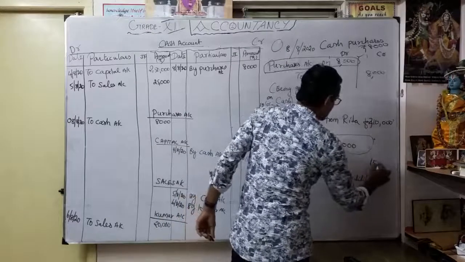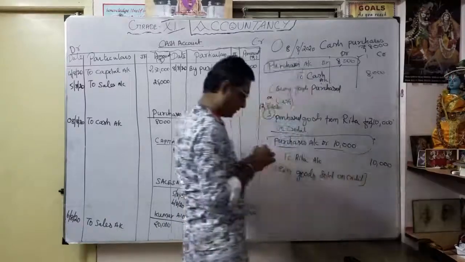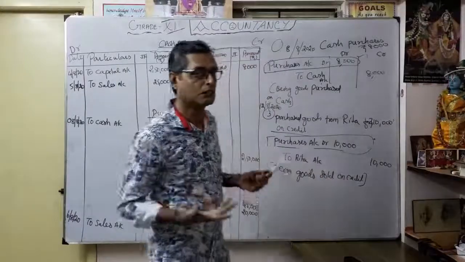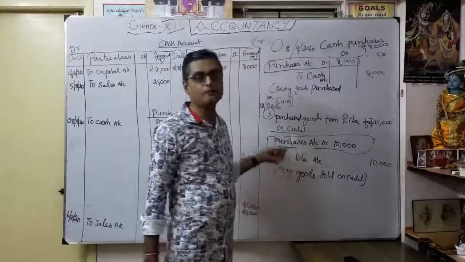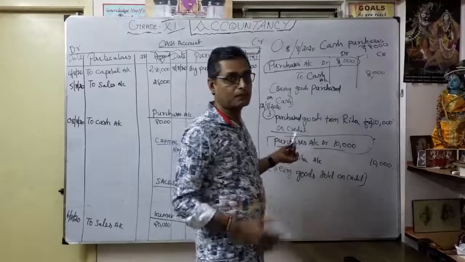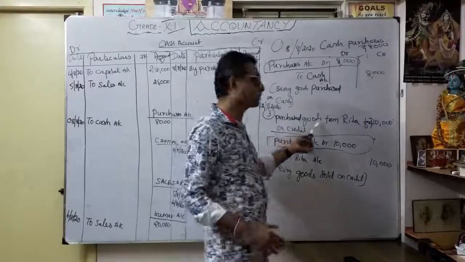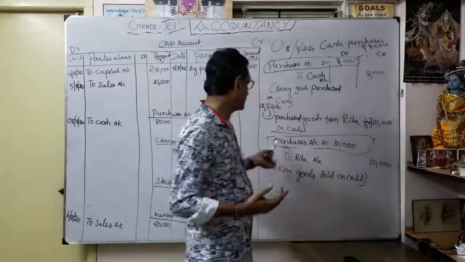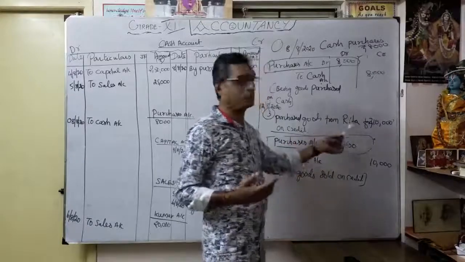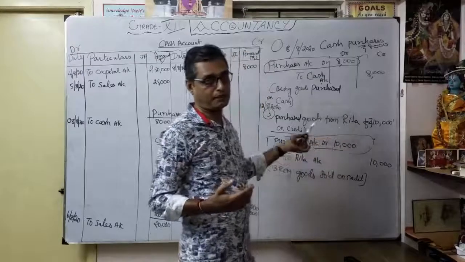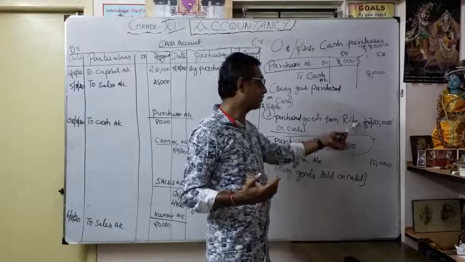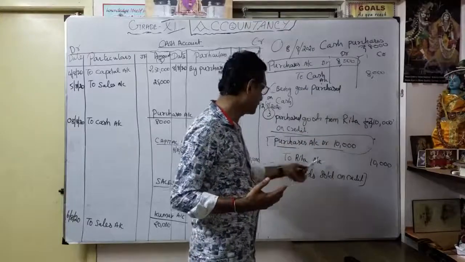How much? 10,000. So what is the meaning of the debit and credit? You want to confirm whether my journal entry is correct or not. So as a purchase account, why am I debiting purchases? Because purchases come under nominal account. So debit all expenses. That's why the purchased goods are naturally expenses for the company. So purchases account debit. Thereafter, Rita comes under personal account. Why is it a personal account? Because as a rule, debit the receiver, credit the giver. So Rita only gave the goods. That's why I credited Rita account 10,000.